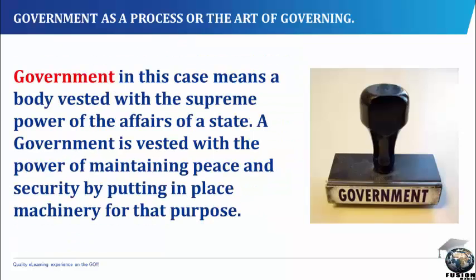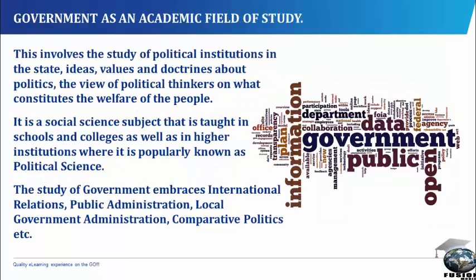So the second one, we have government as a process or the art of governing. Government in this case means a body vested with the supreme power over the affairs of a state. A government is vested with the power of maintaining peace and security by putting in place machinery for that purpose. Examples of the machineries which the government has put in place to ensure peace and order are the police and other state security agents.